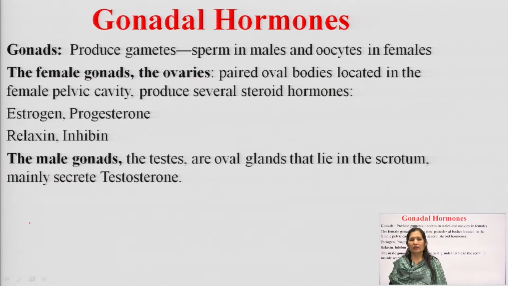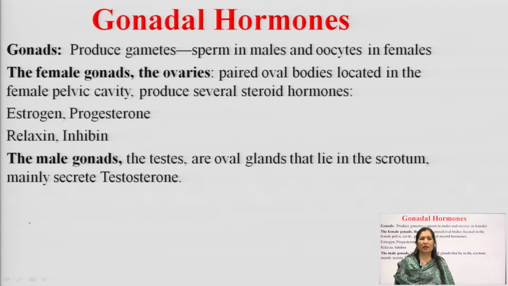Gonads are the organs which produce gametes, that is, sperms in males and oocytes in females. Female gonads are known as ovaries, and these are paired oval bodies located in the female pelvic cavity. They produce several steroid hormones: estrogen, progesterone, relaxin and inhibin.